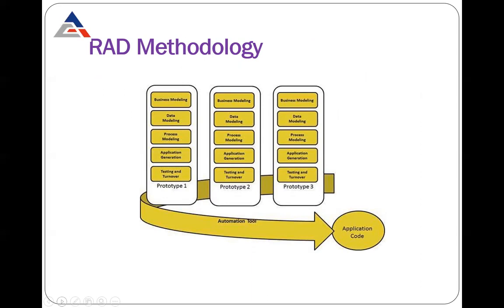If you check another prototype, prototype 2 and prototype 3, you can see all the phases are repeating: business modeling, data modeling, process modeling, application generation, testing and turnover. First there is the development of prototype 1, then prototype 2, then prototype 3, with the automation tool and with modification among all the phases.